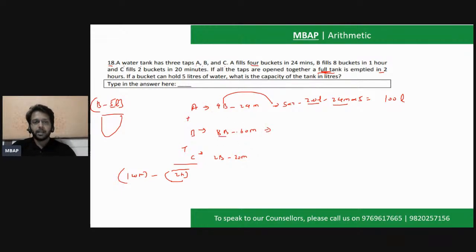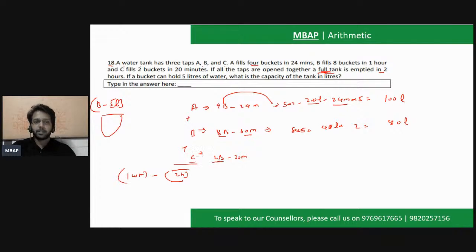Similarly, B, 8 into 5, which is 40 liters, has been filled in 1 hour. So in 2 hours, it's going to fill how much? 80 liters. So 80 liters will be filled by B.